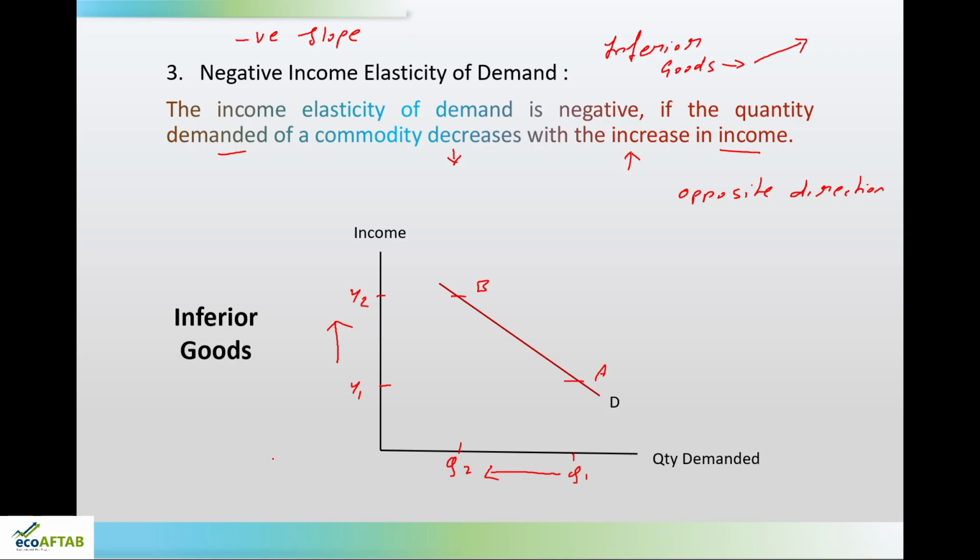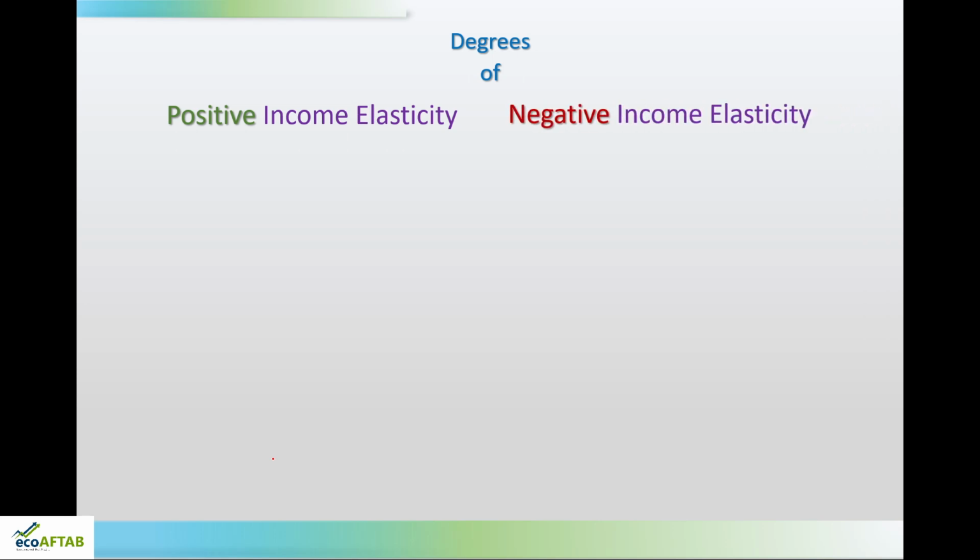In my next slide, I will try to amalgamate the different degrees of elasticity with positive slope and negative slope. So, degrees of positive income elasticity and negative income elasticity. Friends, remember here when I am speaking about positive, it is the direction of the variables, they are moving in the same direction.